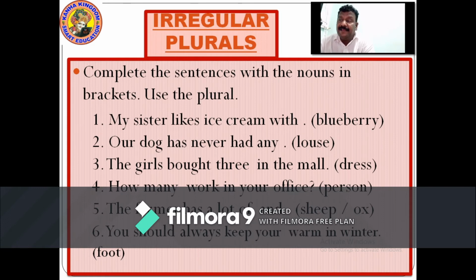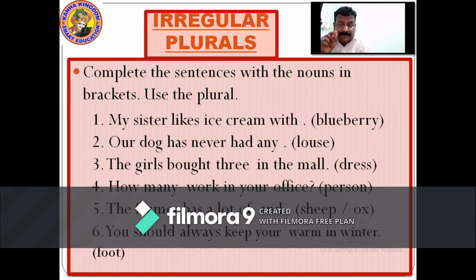How many persons work in your office? The farmer has a lot of sheep and oxes.